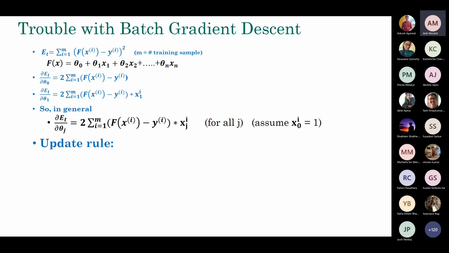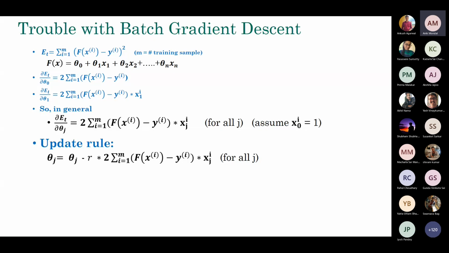What's the problem? If you look at the update rule, it looks something like this: new θj is equal to old θj minus r times this gradient. And you have to compute this for all parameters in the model. If there are 10 parameters, you will have 10 update rules, one for each parameter, and you have to update many, many times until you are satisfied.